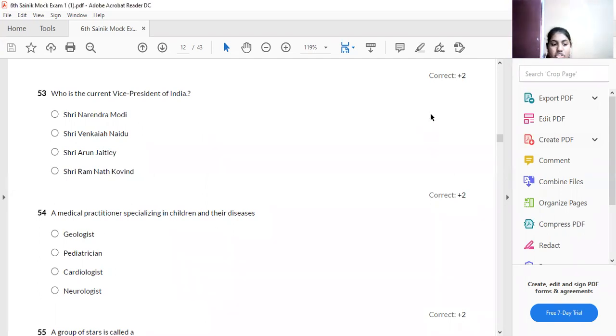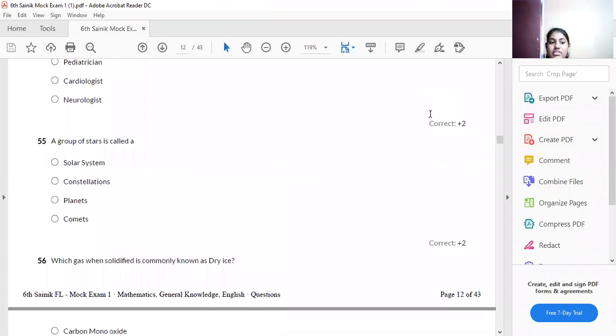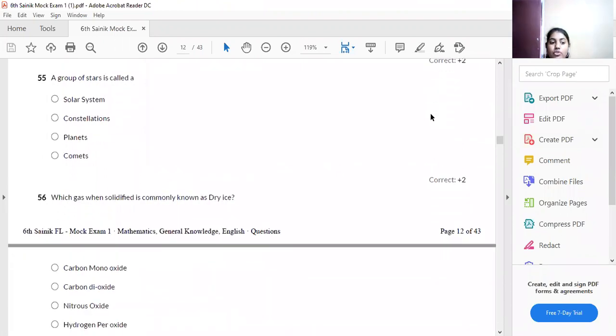Look at the next question. The 56th question, a group of stars will be called as what? Any idea? Yes, constellation. The solar system consists of the 9 planets, and then comets are like a star.